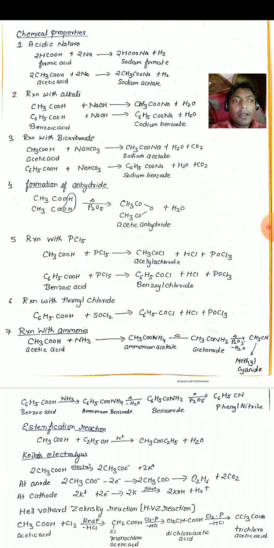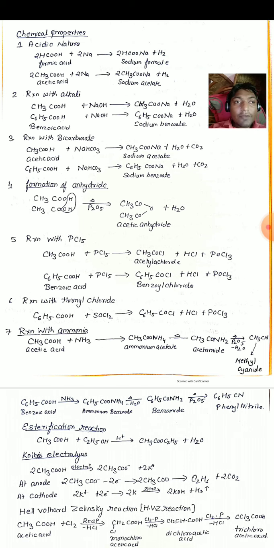Next is reaction with PCl5. Whenever acids are reacted with PCl5, they form their acyl compound plus HCl plus phosphorus oxytrichloride. For example, when acetic acid, that is CH3COOH, is reacted with PCl5, it forms acetyl chloride, that is CH3COCl plus HCl plus POCl3.